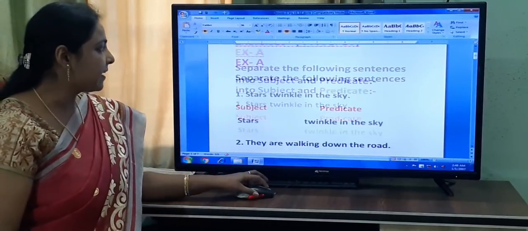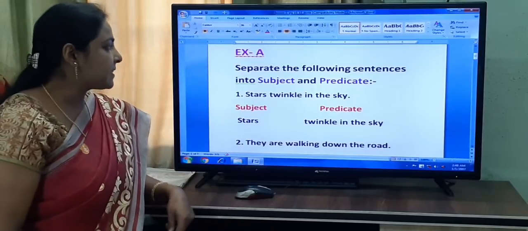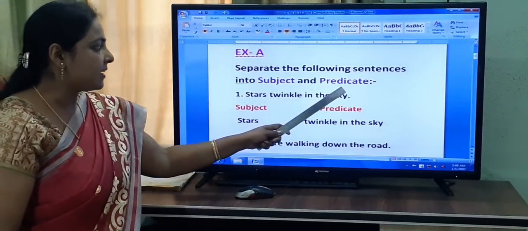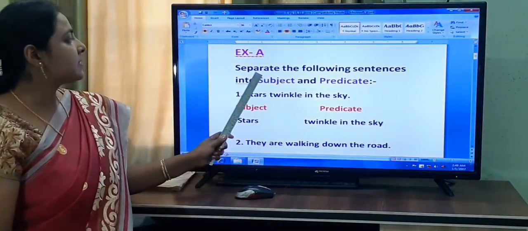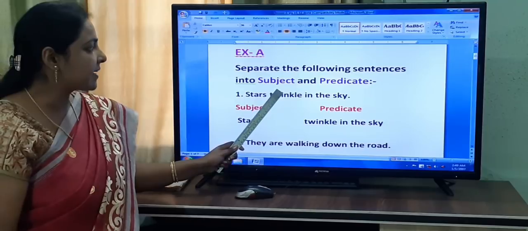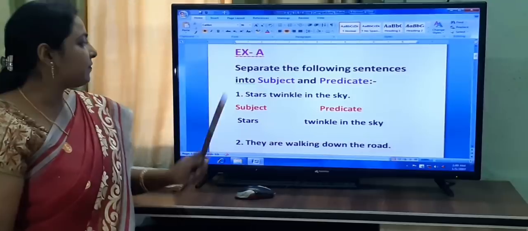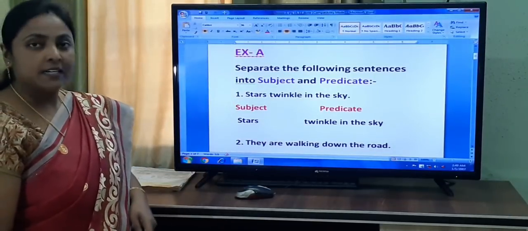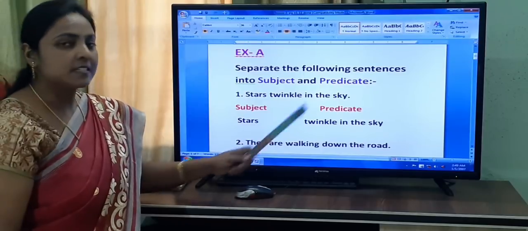Exercise A. Separate the following sentences into subject and predicate. I repeat, separate the following sentences into subject and predicate. The first sentence given is, stars twinkle in the sky.